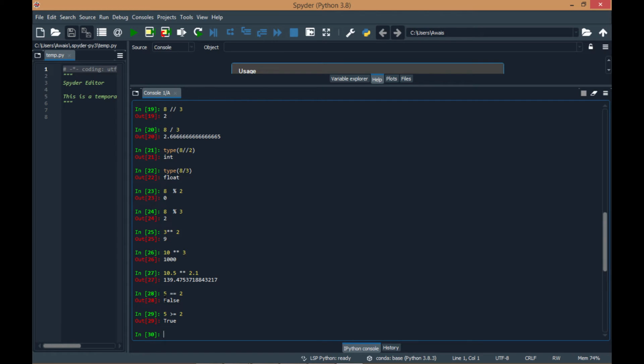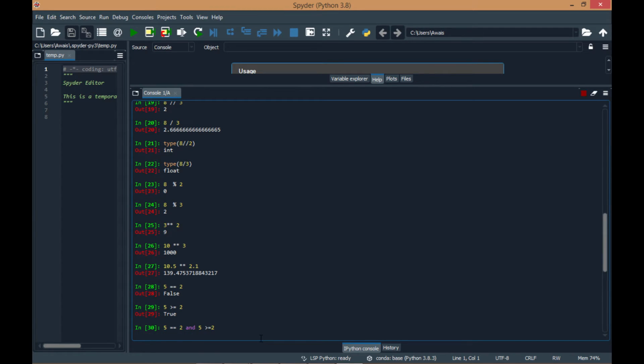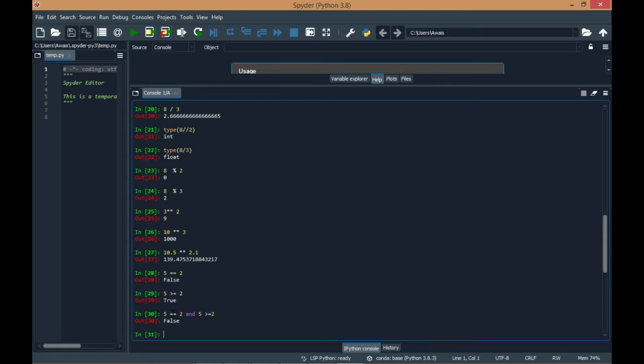Now let us try to evaluate a Boolean expression. For example, 5 equals 2 and 5 greater than or equal to 2. This is a logical AND, or AND gate, between these two Boolean values, and its value must be false, because when either of the inputs is 0, the AND's output is false. It will be 1 or true whenever both its operands are true.